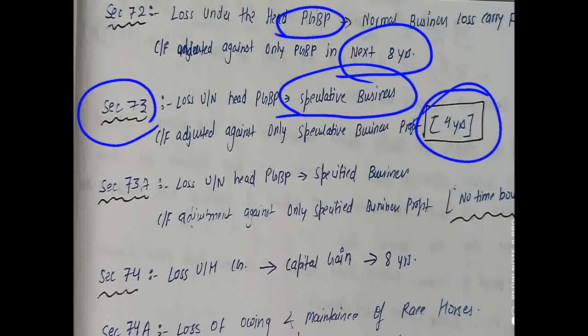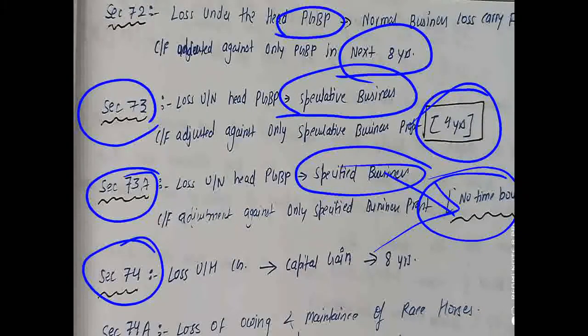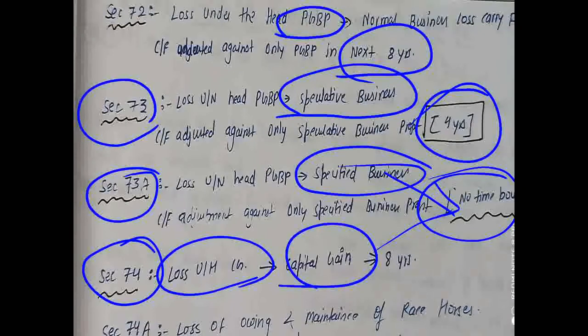Section 73A talks about the specified business, where the kind of business is specified and there is no time bound, meaning it can be set off in any number of years. Section 74 talks about capital gain. Losses under the head of capital gain can be set off in the next 8 years.